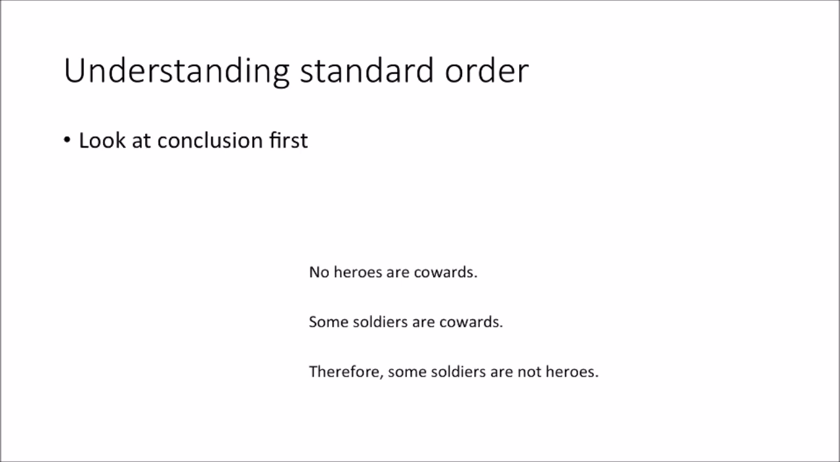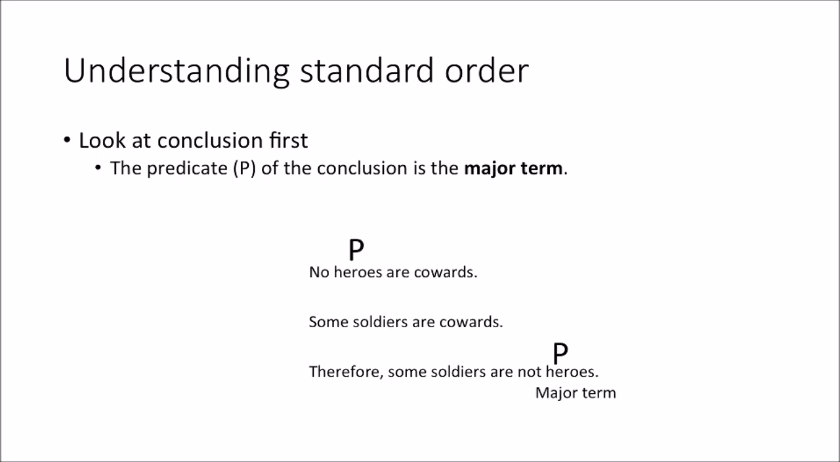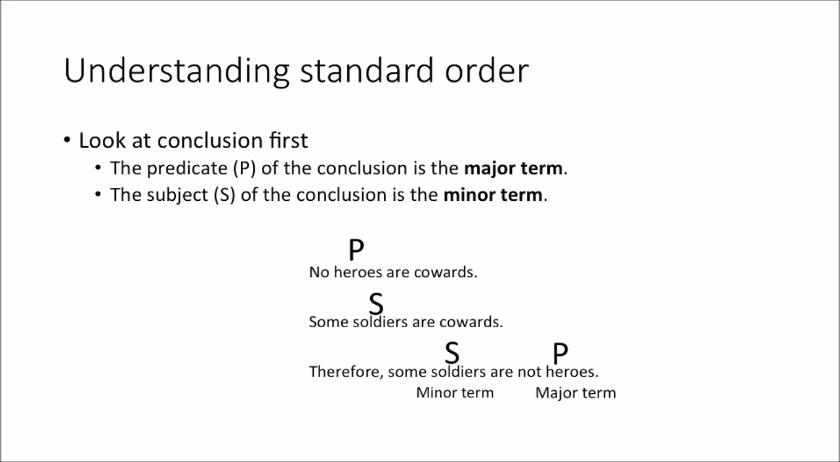Okay, so understanding standard order. Here's our statement. It starts by looking at the conclusion. The predicate of the conclusion is known as the major term. So there's a lot of vocabulary here for you to learn. The first piece of vocabulary is the word major term. Heroes here is the major term wherever it occurs. Now the subject of the conclusion is the minor term, soldiers, wherever it occurs. That's why the book will always use S to stand for the minor term, because it's the subject of the conclusion. And it'll use P to stand for the major term because it's the predicate of the conclusion.